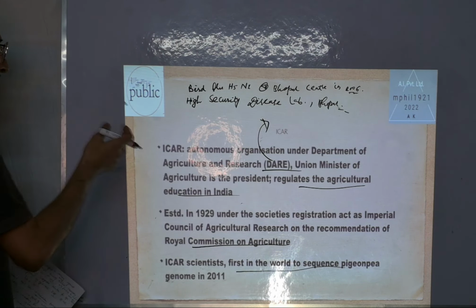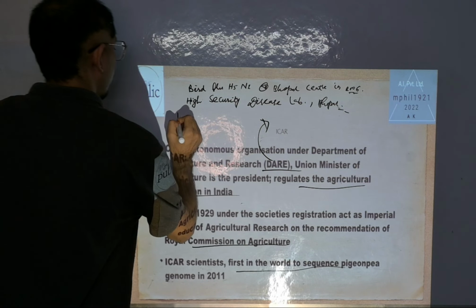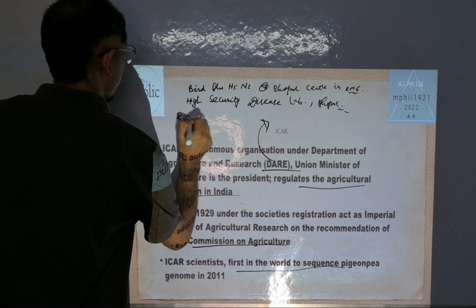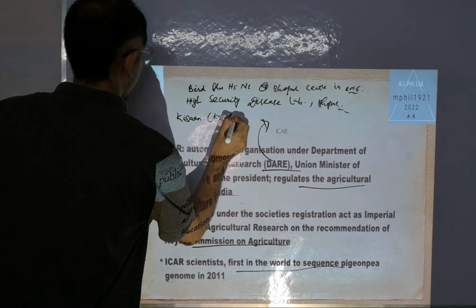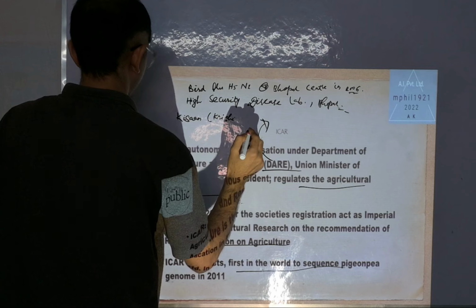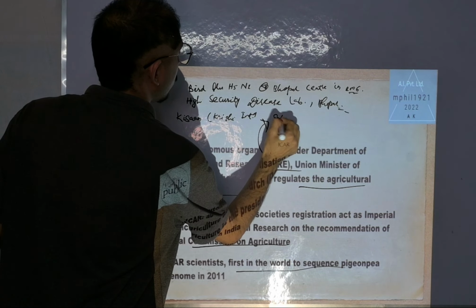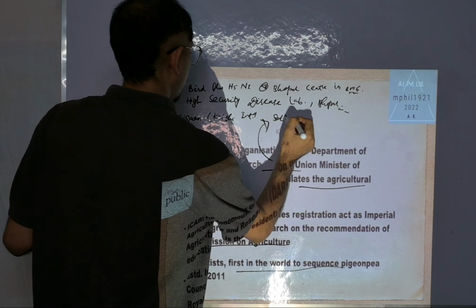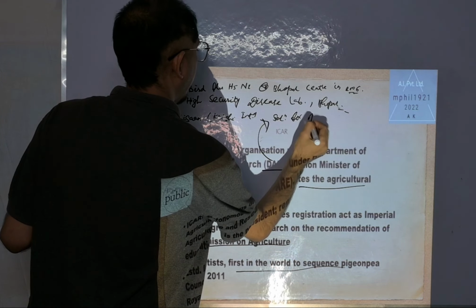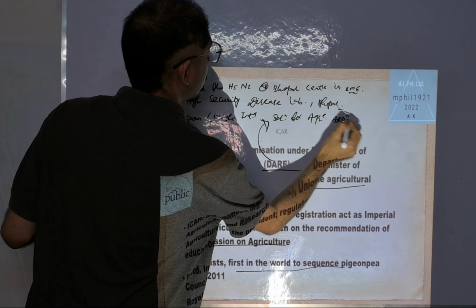Now ICAR has also developed KISAN, Krishi Integrated Solution for Agriculture application Navigation.